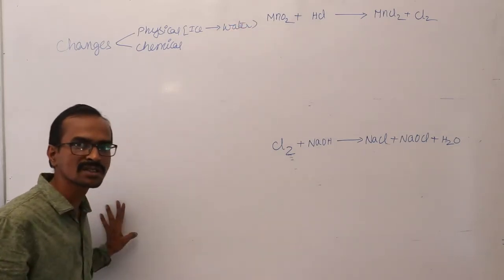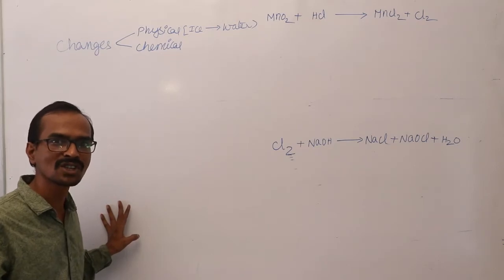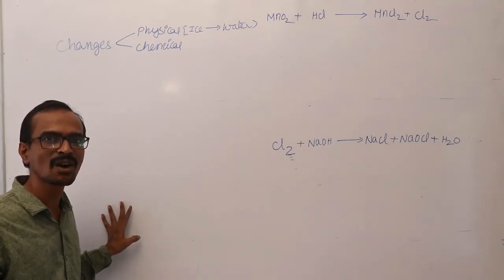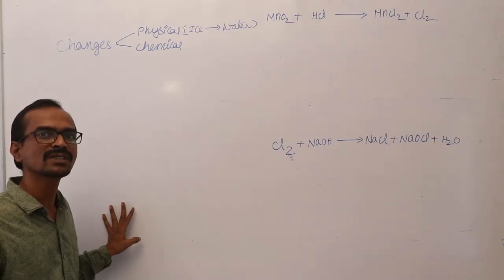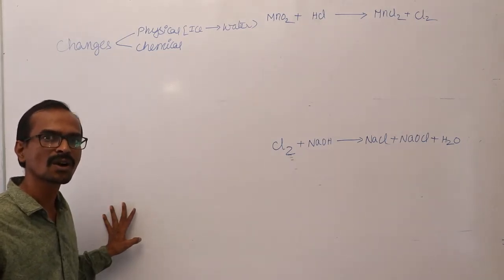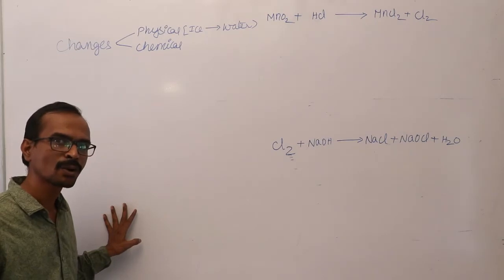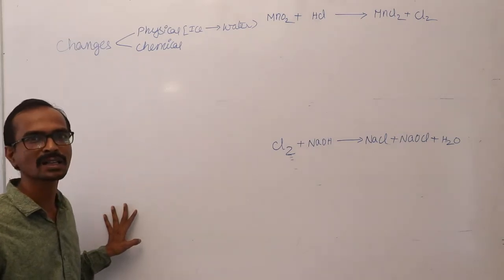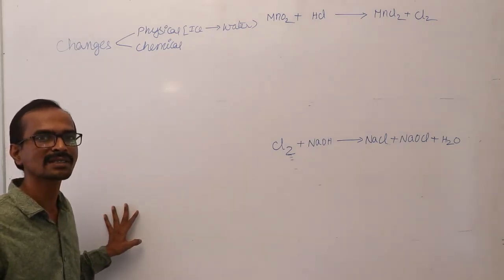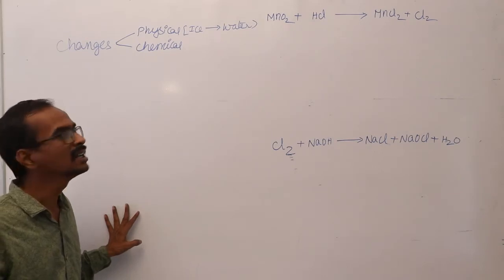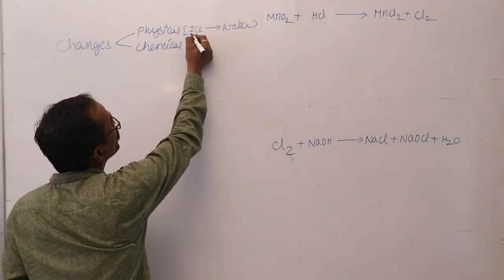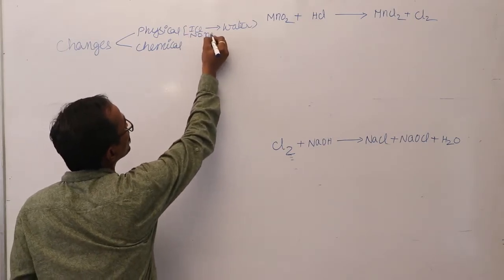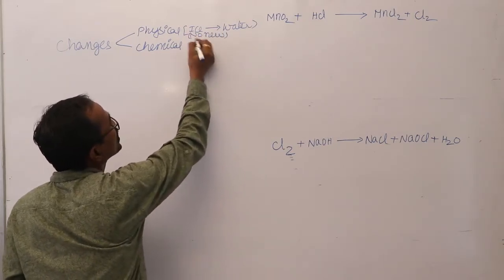So in a physical change there is only a change in the physical state of a substance, or one allotropic form is converted into another allotropic form. In physical change, no new compound is formed.